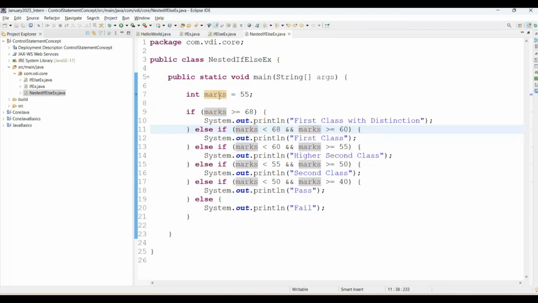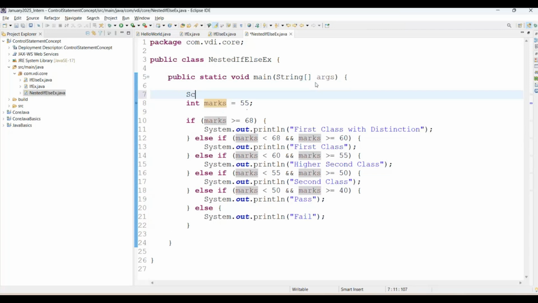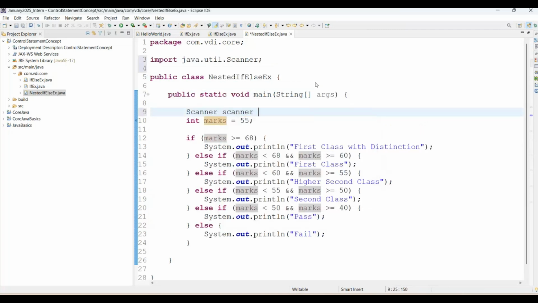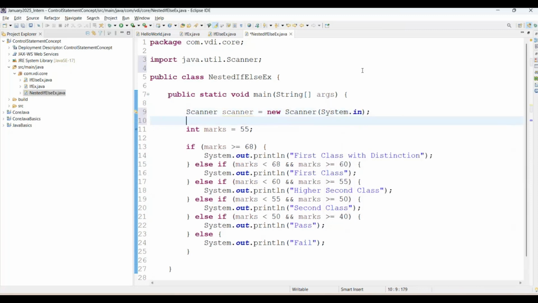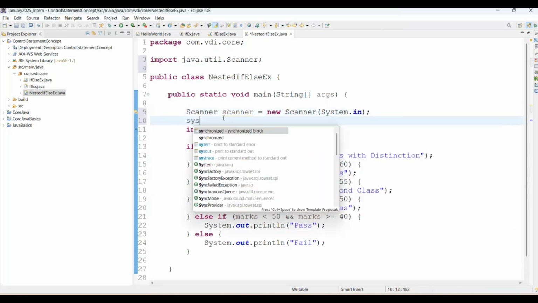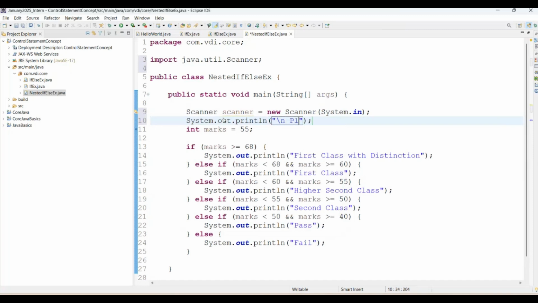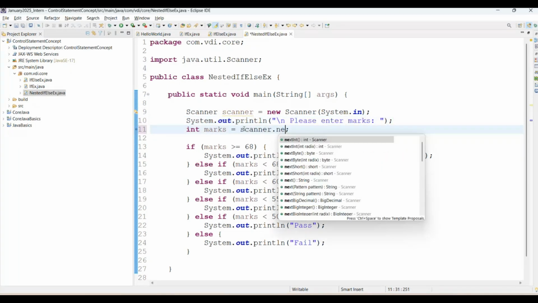Now I want to give the input from the end user. That's why I'm adding here Scanner. Scanner equal to new Scanner. Simply pass your System.in, and then here we are printing for the end user, "Please enter marks." And instead of the hardcoded value, simply give scanner.nextInt.